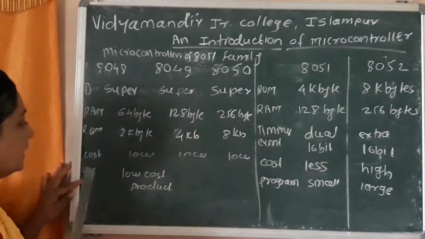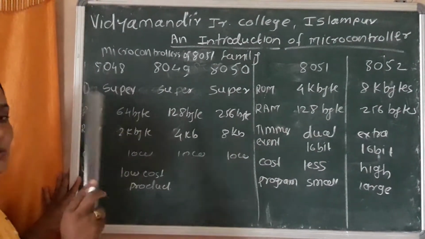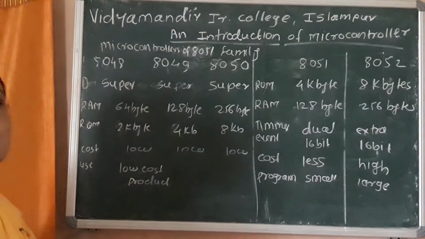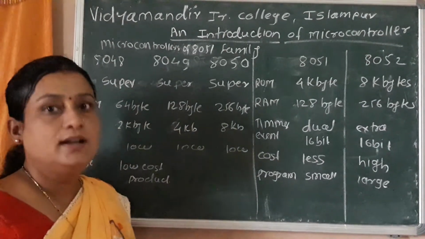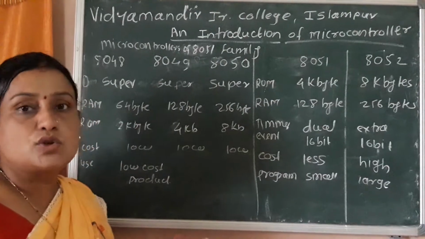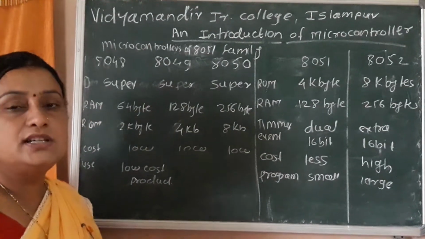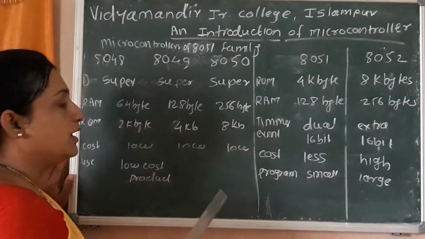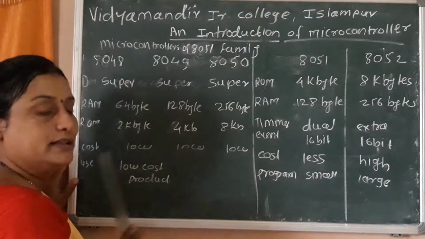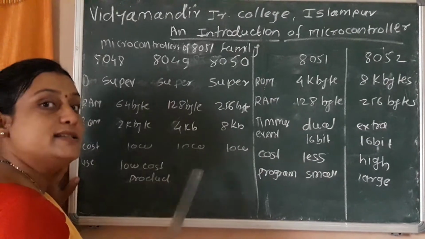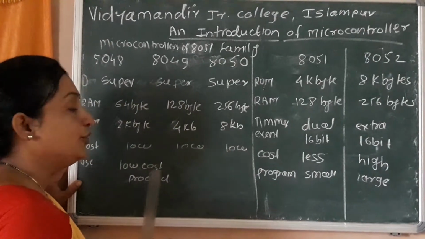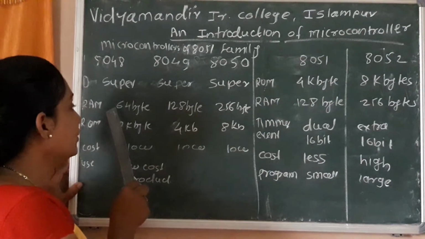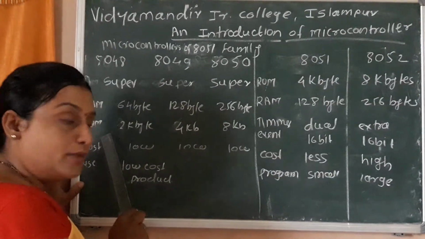Next one is use. Where can these microcontrollers be used? All these microcontrollers can be used in low cost products, like children's toys, electrical drill machines, doorbells, microwave ovens. It is easy to build. All these microcontrollers have a limited amount of input output devices, limited RAM and limited ROM, built in